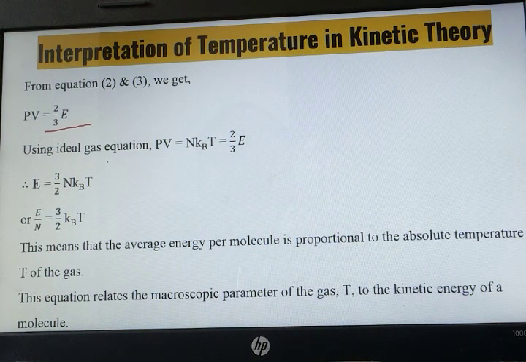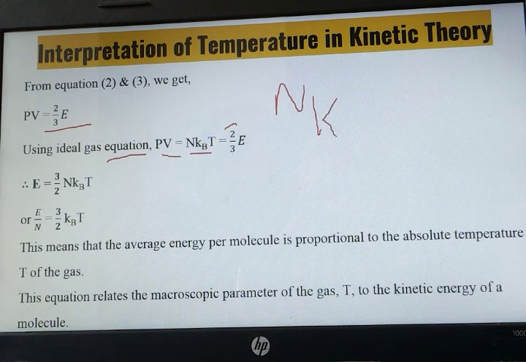But from the ideal gas equation, what we have got? PV is equals to N kBT. Okay? So this equation can also be written as, we can invert this. What do we get after inverting?